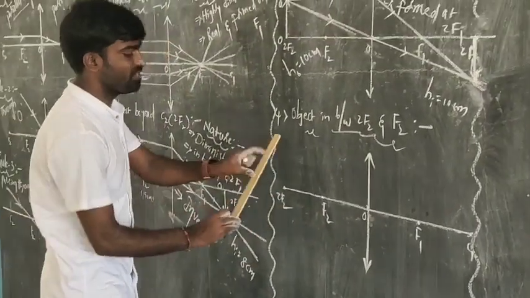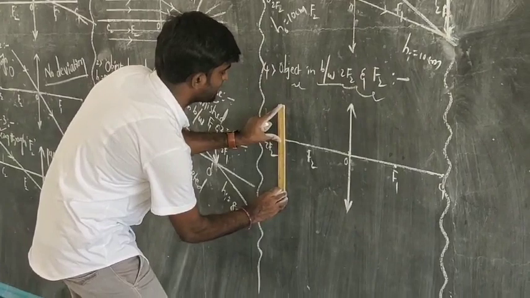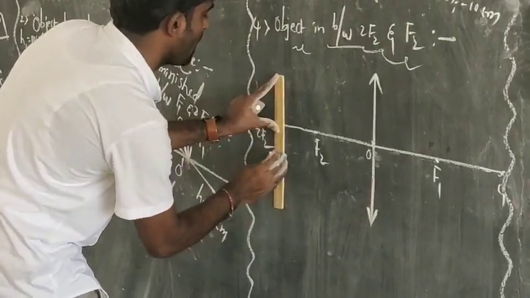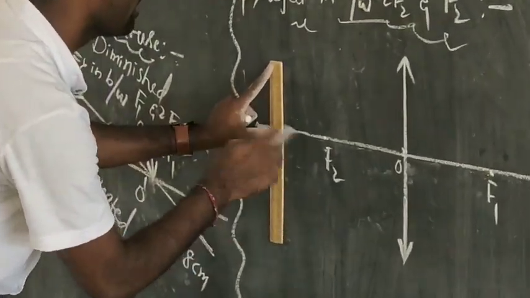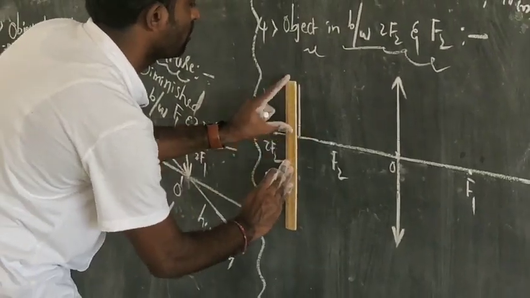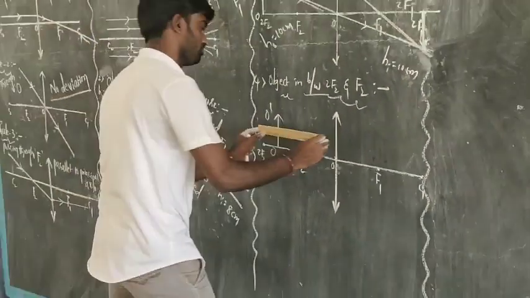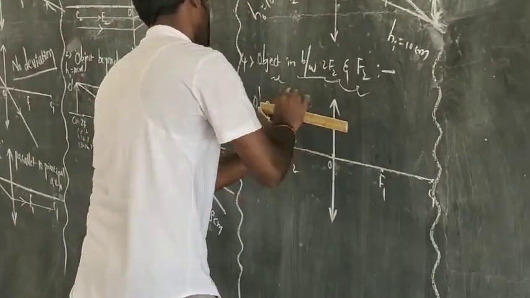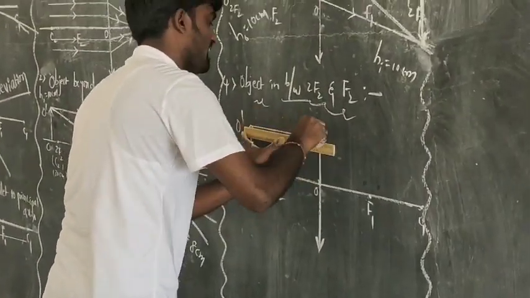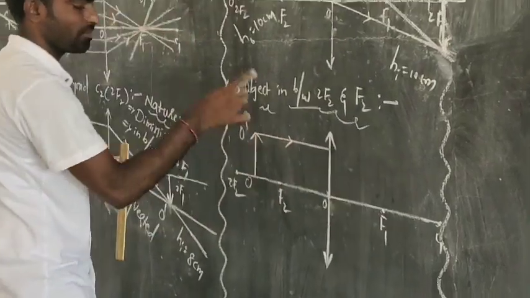I am going to take an object with 10 centimeters height and place it in between F2 and 2F2, and as usual the light ray which is parallel to the principal axis.